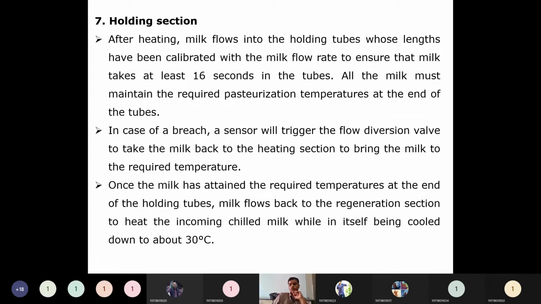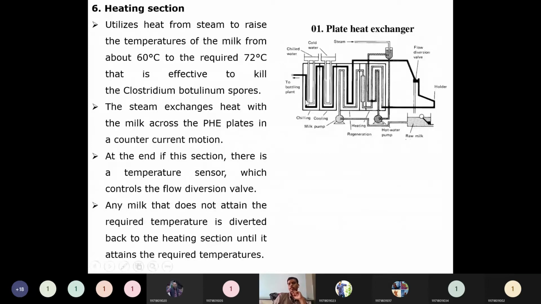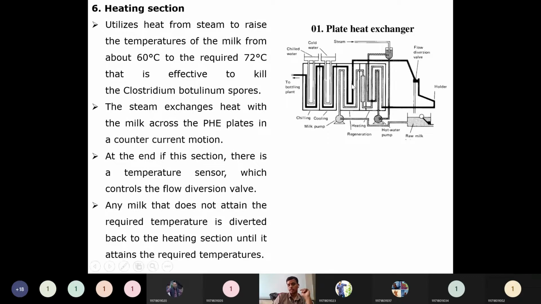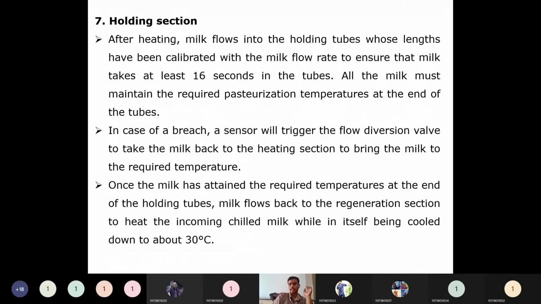Then the holding section. So what happens after this one? A holding section will be there inside this one. So in the holding section, after heating, milk flows into the holding tubes whose lengths have been calibrated with the milk flow rate to ensure that milk takes at least 16 seconds in the tubes. Inside this holding tube, the milk has to remain for 16 seconds. So then only that bacteria will be killed.